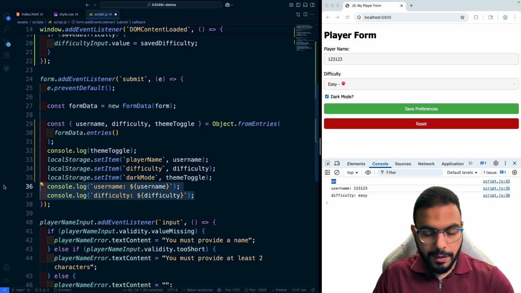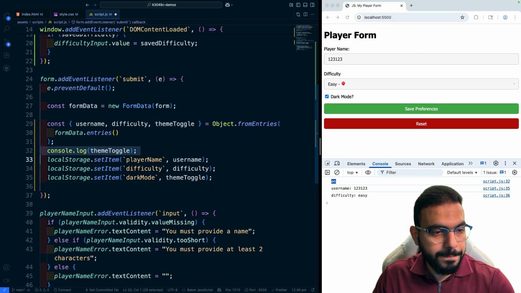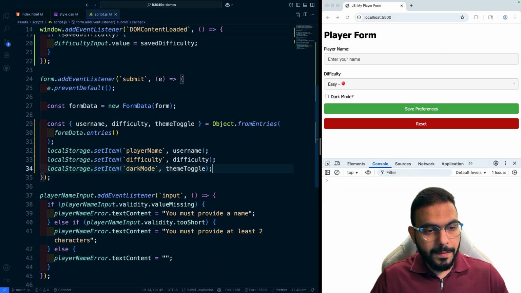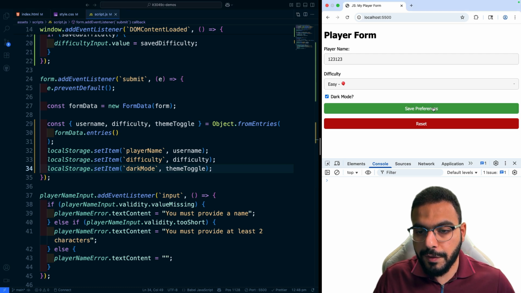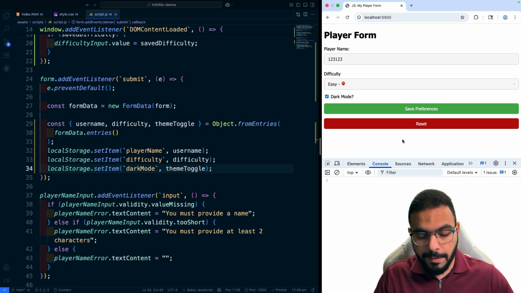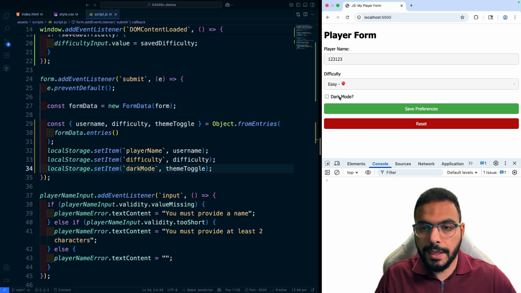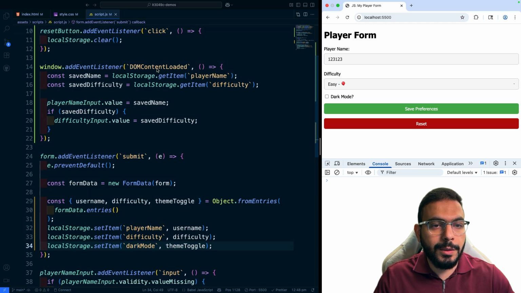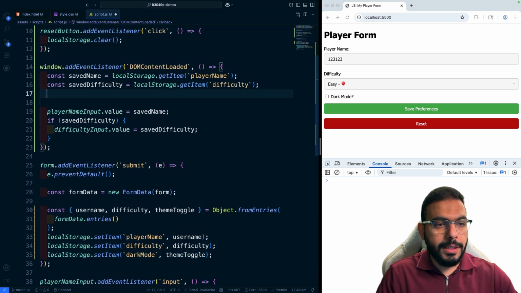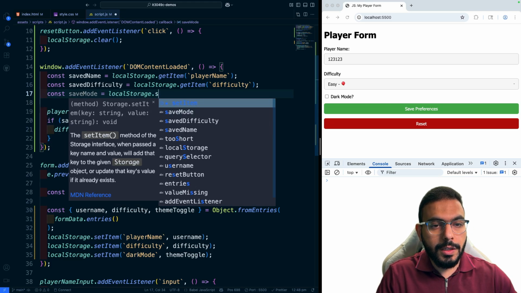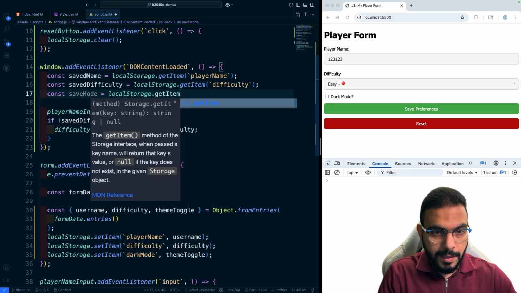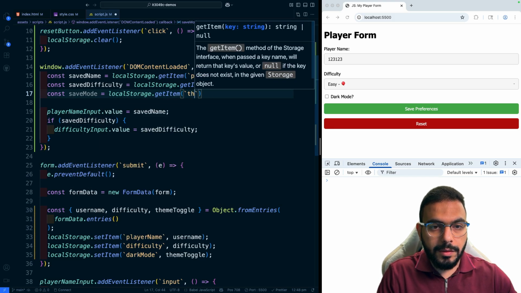All right, let's just get rid of all the console logs to clean up our application a little bit. So now I can do dark mode, save preference. Technically, we're capturing this input. If I reload my screen, okay, looks like it did not update it. Oh, that's because we did not do it in the DOMContentLoaded. So let's do const darkSavedMode equal, we'll do localStorage.getItem, where the item here is called dark mode. That's what we called it right over here.